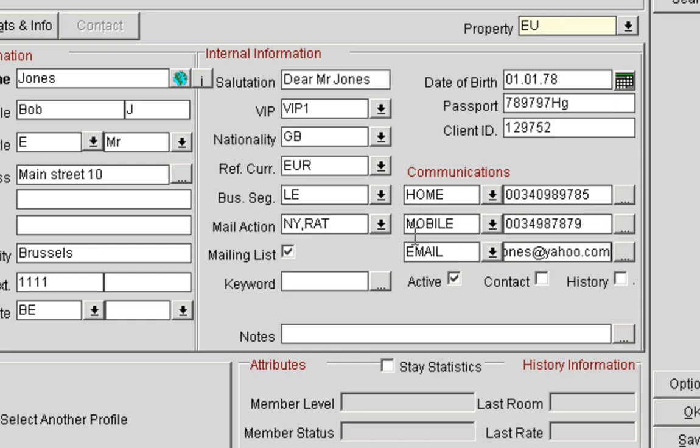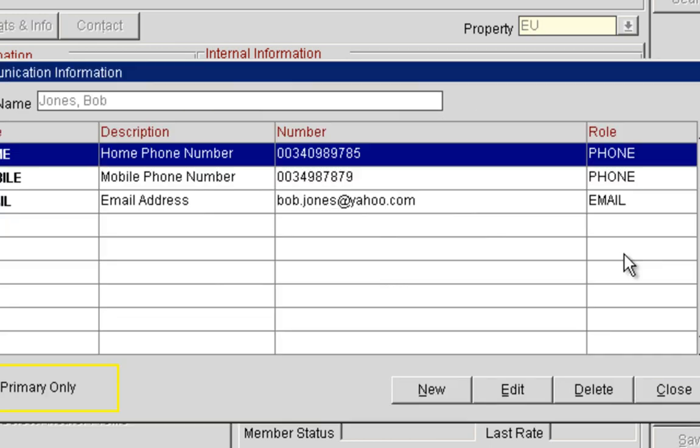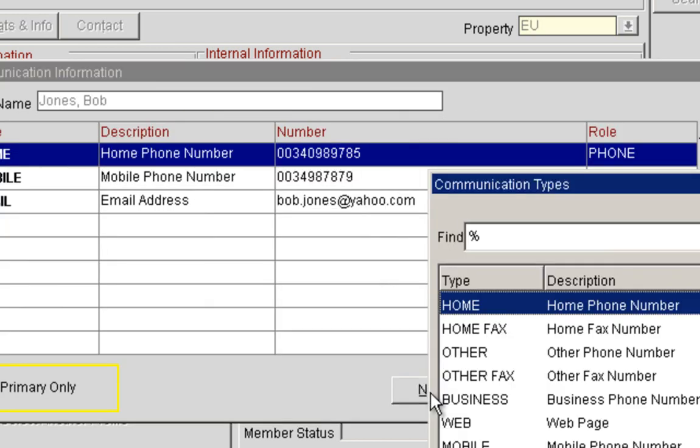If apart from these 3 communication methods, I also have a 4th communication method, then I can go to the ellipsis button and I will be able to select either another phone number or maybe a web page or a fax number, depends what information we have.